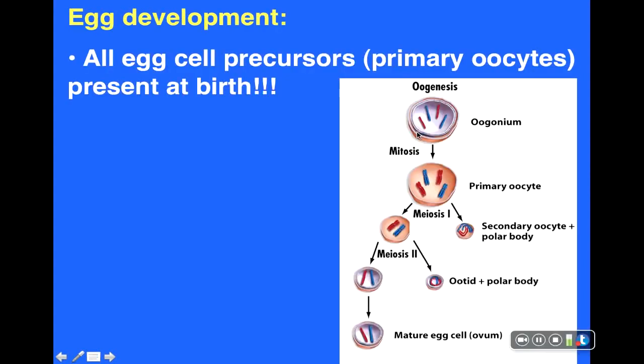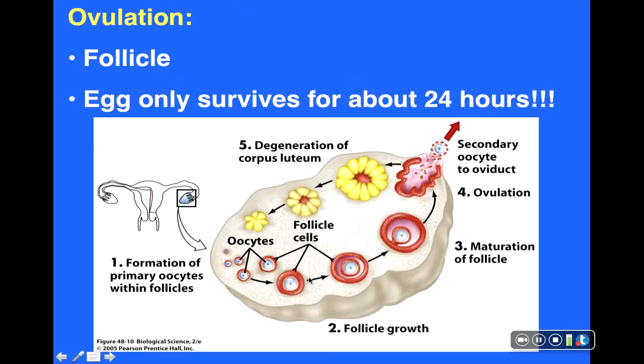So just a few comments about the production of eggs that occur within ovaries. I just want to point out that all of the egg cell precursors, in other words, all the cells that are destined to develop into eggs, are present at birth in females. And so essentially females carry around their immature egg cells with them their entire lives. Once a woman reaches puberty, she starts to ovulate roughly once every month or every 28 days or so.